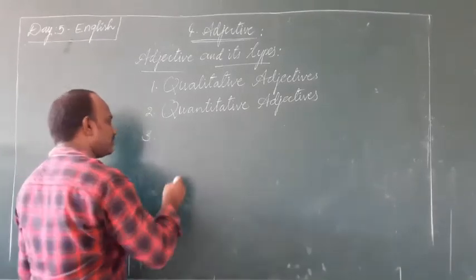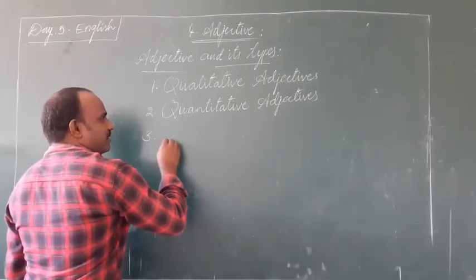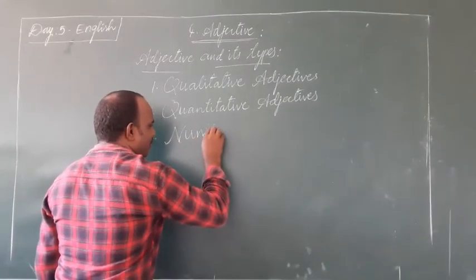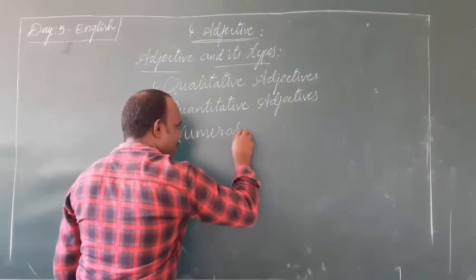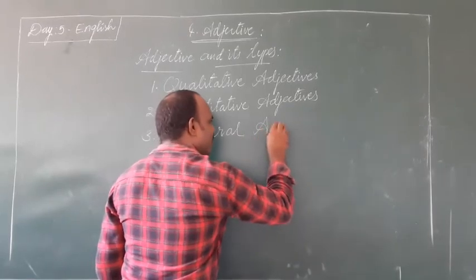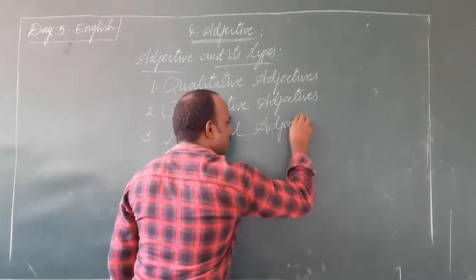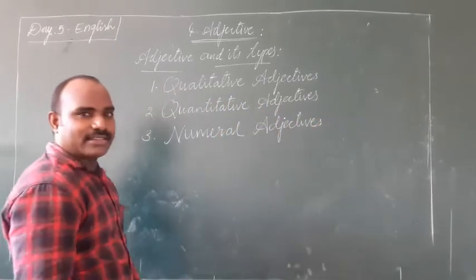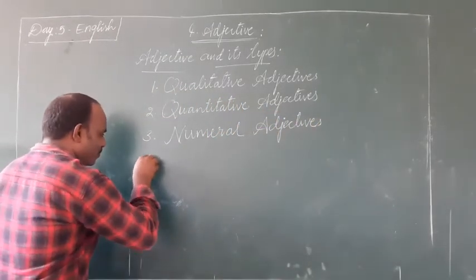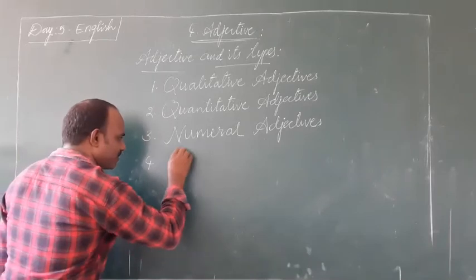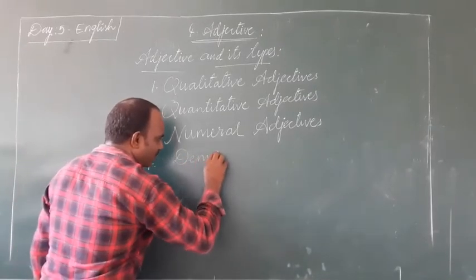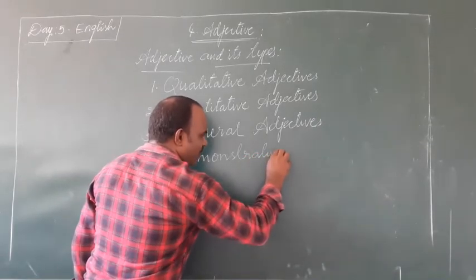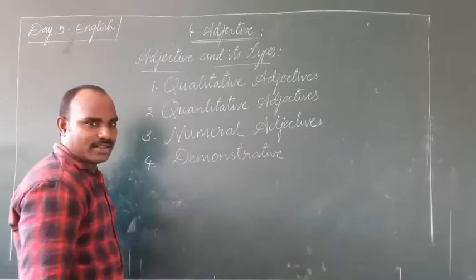Third one, numeral adjectives, or adjectives of number, it can also be called. Fourth one, demonstrative adjectives.